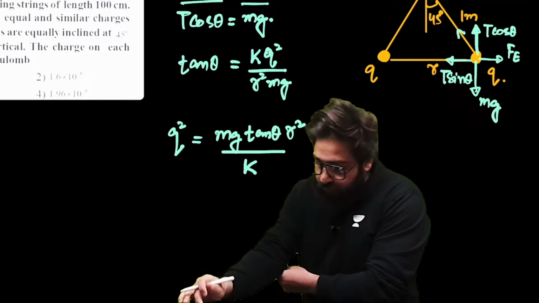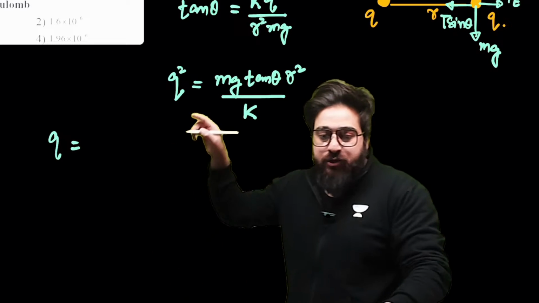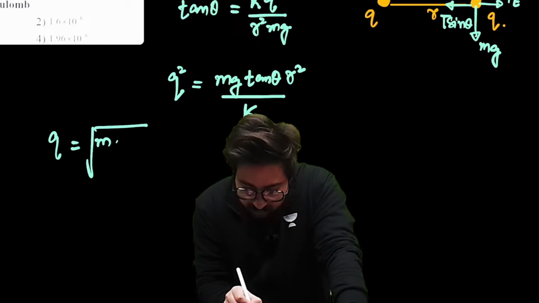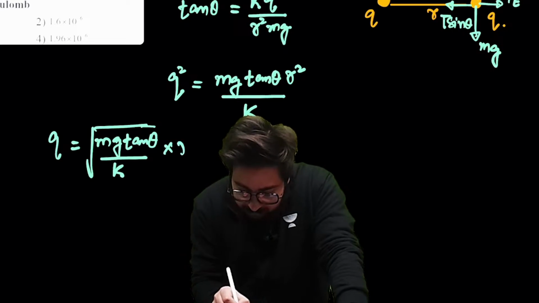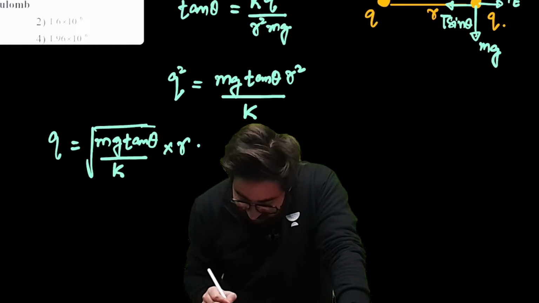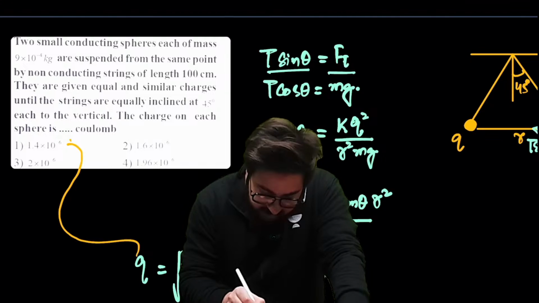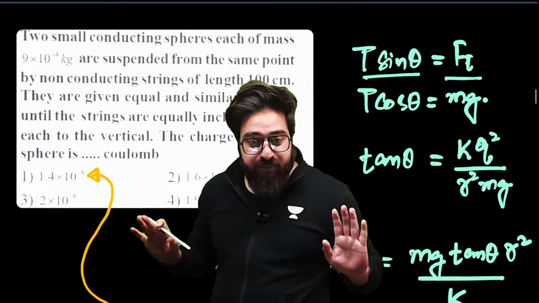Now if you want to find the value of q, take the square over there, it will become a root. So q will be the square root of mg tan theta divided by k, multiplied by r. Now put the values. Once you put the values, the answer comes out to be option A. This is what we were supposed to find in this question.